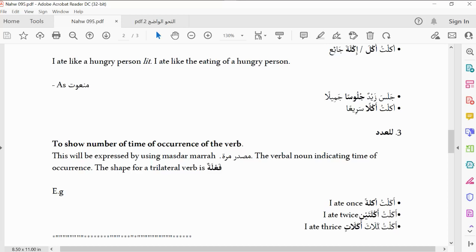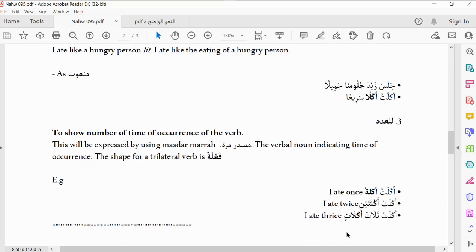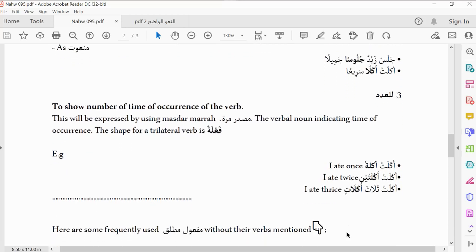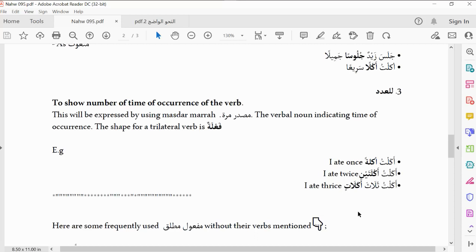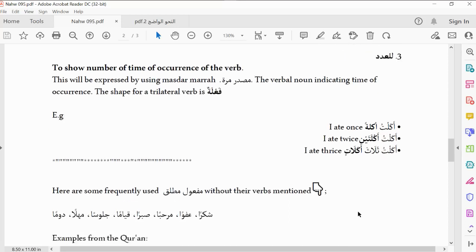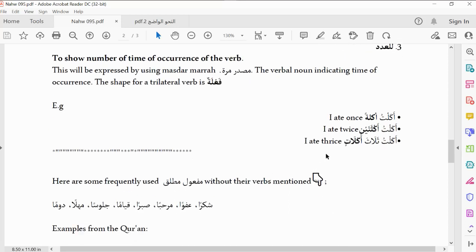So Akalitu thalatha akalatin, I ate thrice. Do we get now? So that is that. If you are using a verb that is not sulasi, you need to add ta marbuta to it. When I say Kabbartullaha takbiratan, I will put ta marbuta, so takbiratan. So that's how it will be. So that is that on maf'ul mutlaq.